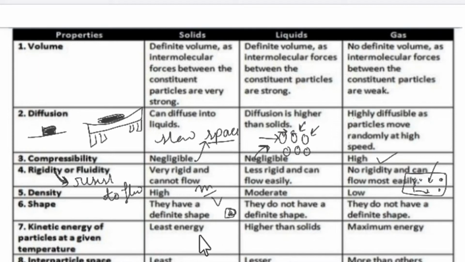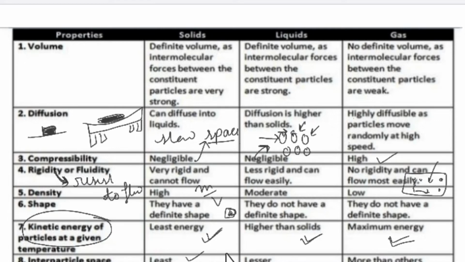Kinetic energy: solid particles have the least kinetic energy, they cannot move on their own. In case of liquid it is higher than solid, and gas particles have maximum kinetic energy. So many properties of gases you can explain on the basis of kinetic energy. The last, students, is the interparticle space.